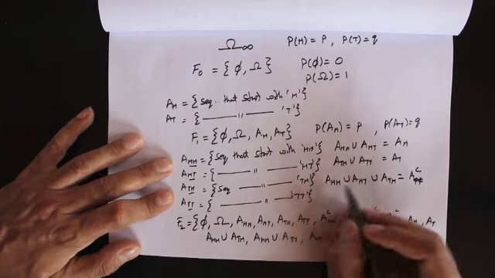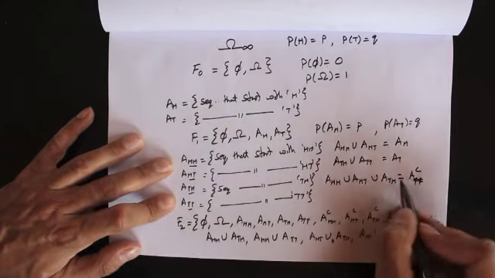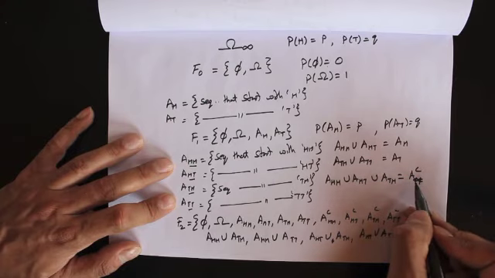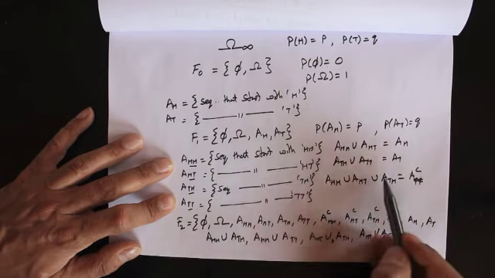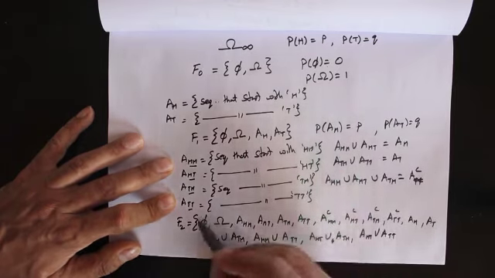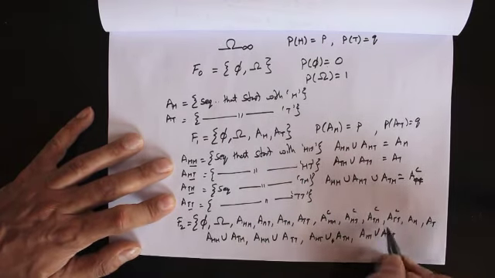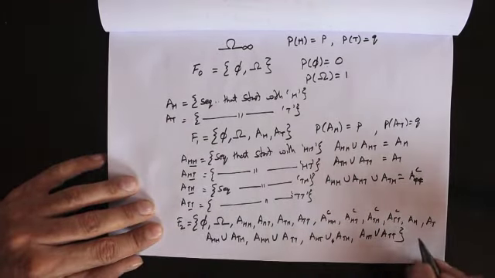Okay, if we take the union of any of these three sets, it would give us the complement of the fourth remaining set. And complements of all of these sets are already here. So triple unions are already part of our sigma algebra here, so we don't need to add anything else to our sigma algebra. Okay, so this would give us 16 sets.